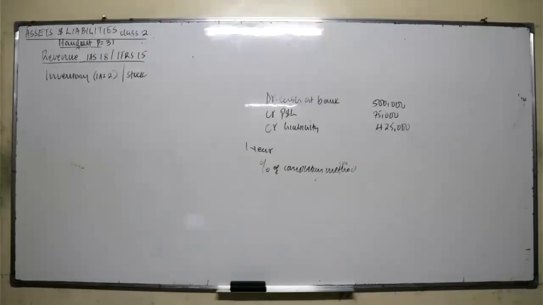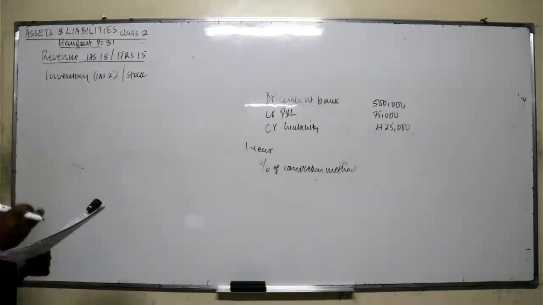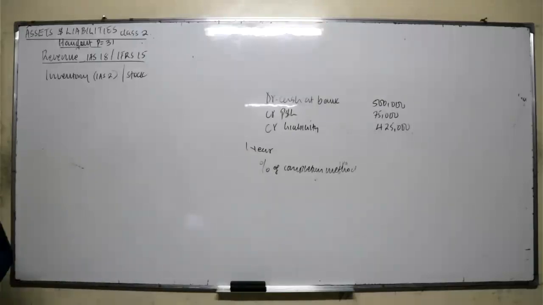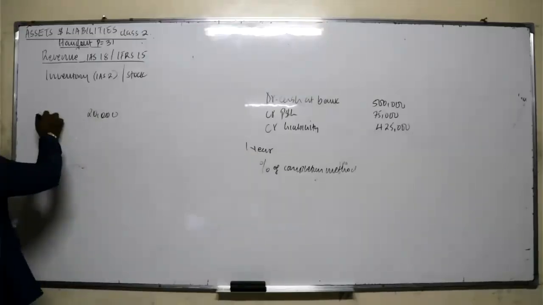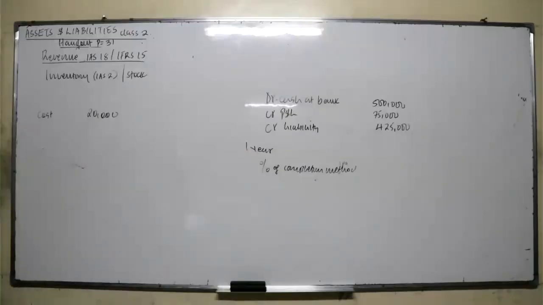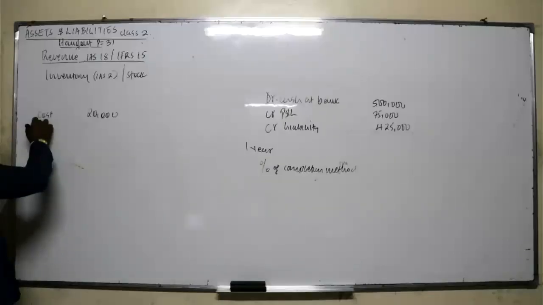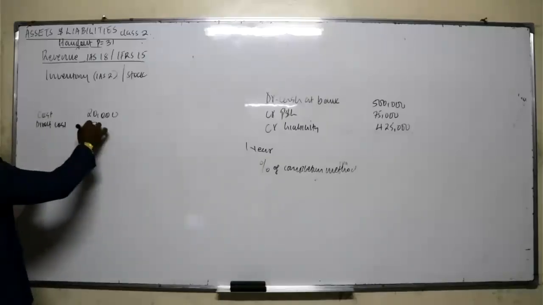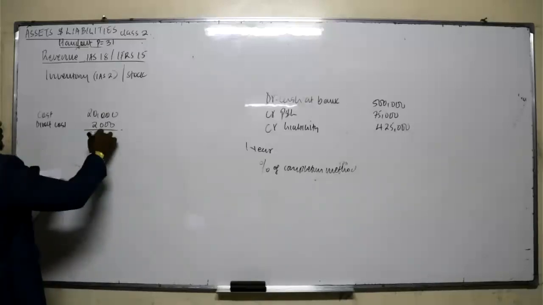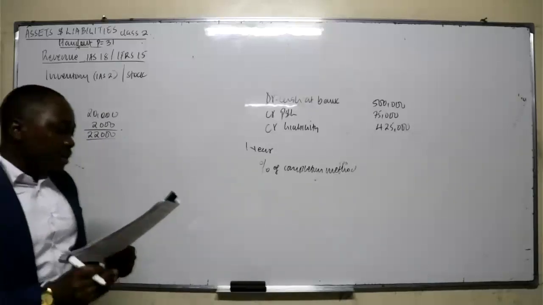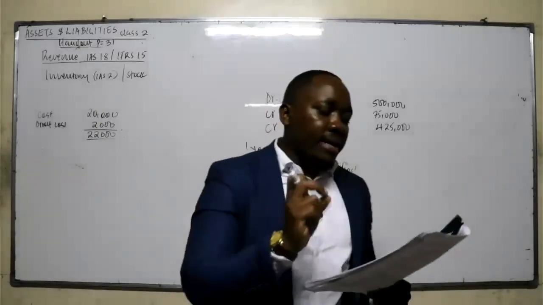So how do we measure inventory? Now, this is how we measure inventory. If, for example, you buy some stock worth 20,000, that's the amount of cost you paid. Then you incur some costs, such as branding costs to rebrand those stock so that you can have your name on it, and also some transportation costs. So there are other direct costs incurred. So now, when recognizing the value of your stock, you will not recognize an amount of 20,000 only. Inventory should be measured at the lower of cost and net realizable value.